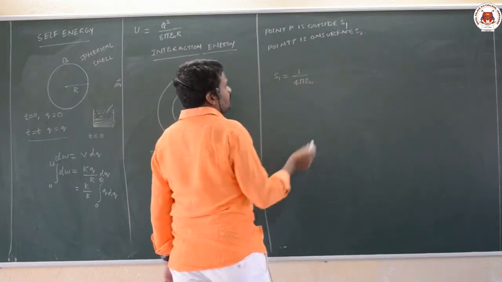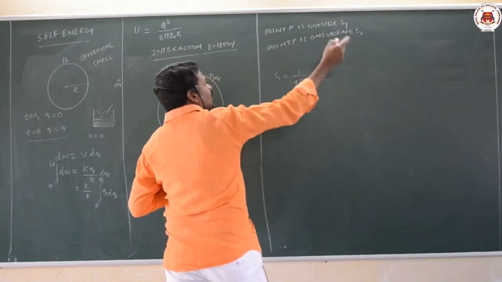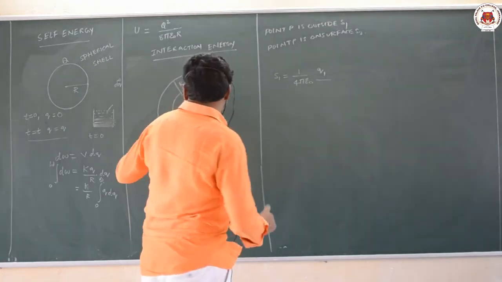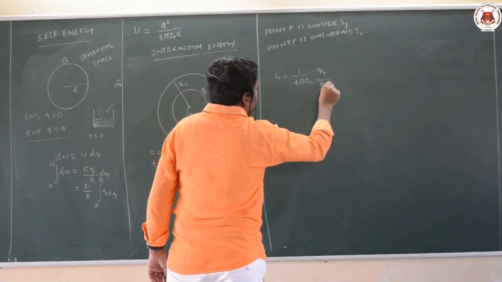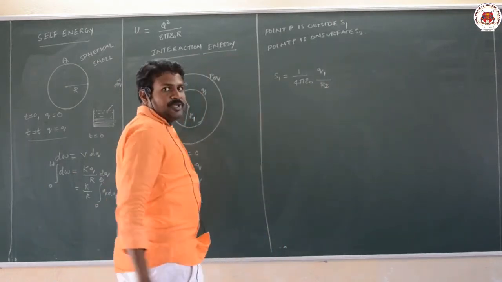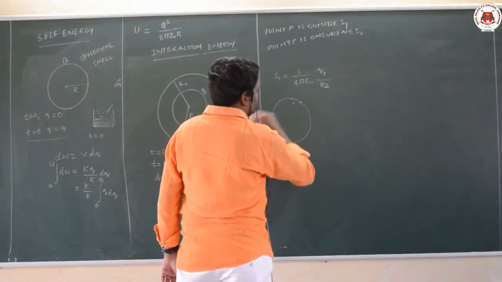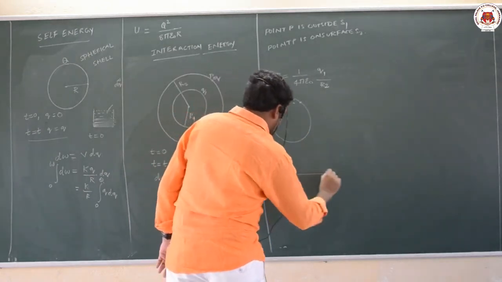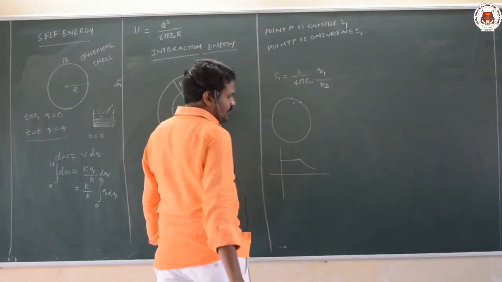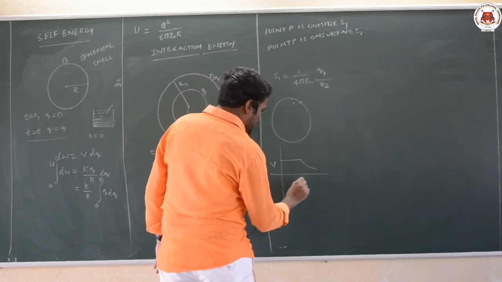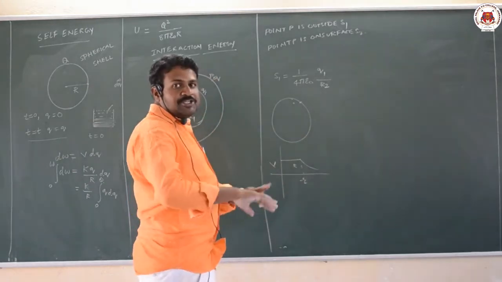1 by 4 pi epsilon naught Q1. Q1 is the charge, and as the point is outside the sphere, you have to take the distance from the center. So distance from the center is nothing but R2, not R1. We are not writing R1 here, because potential inside a sphere is equal to that on the surface. Potential is constant from R equal to 0 to the surface, and after the surface it decreases. Where we draw the graph between V and R, where R is less than the radius, potential is the same, it is an equipotential surface.